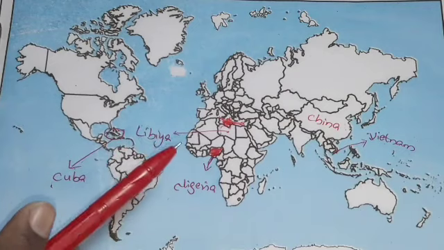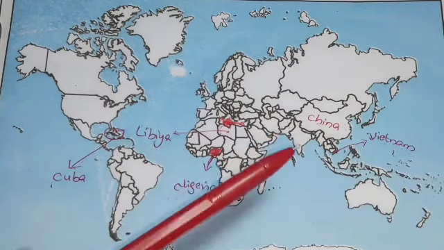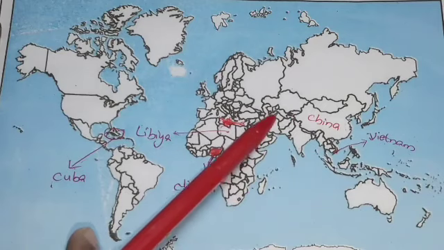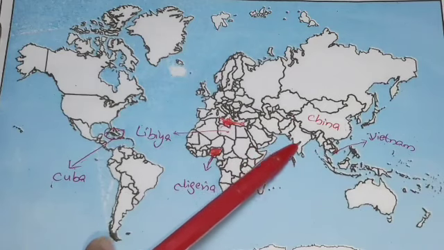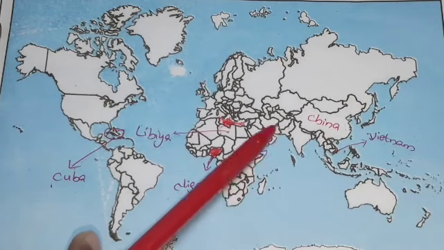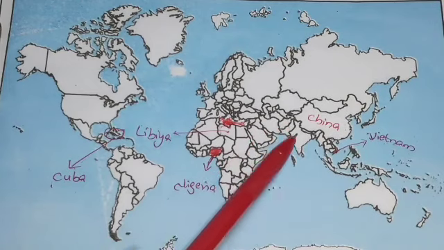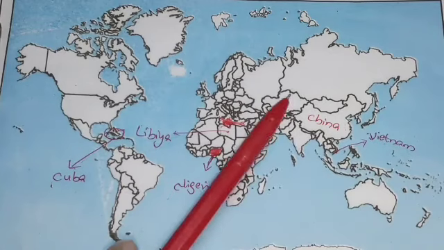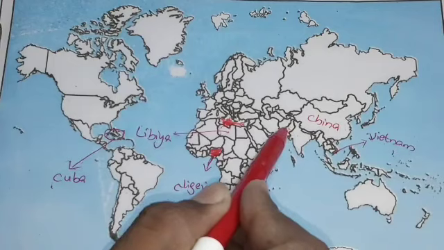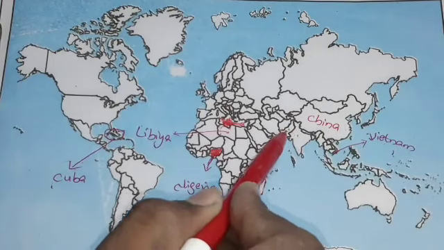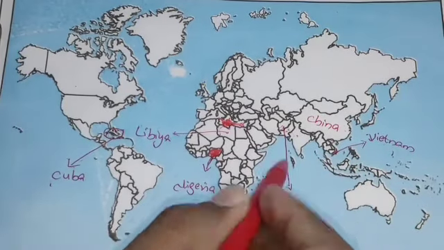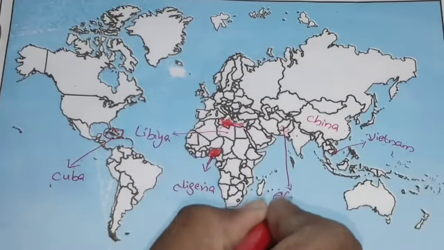And Afghanistan. If you want to find Afghanistan, you should come to India again. From India, going to the west side, the northwest side, the third country. This is India, this is Pakistan, this is Afghanistan. The third country is Afghanistan.